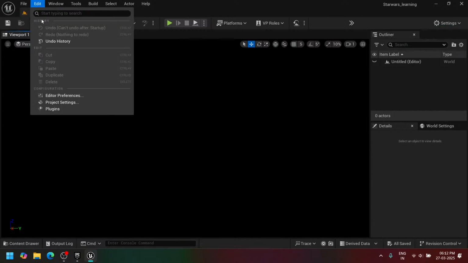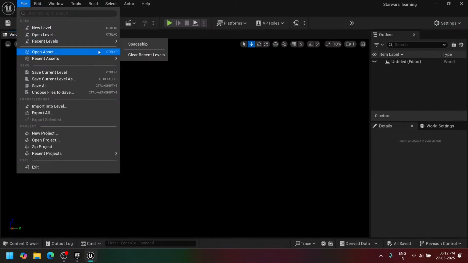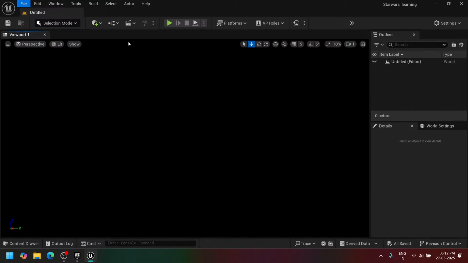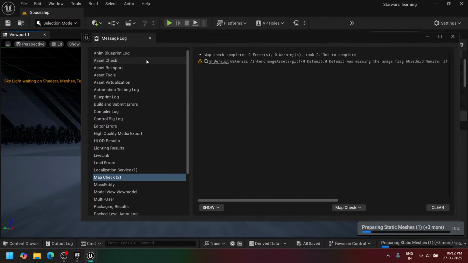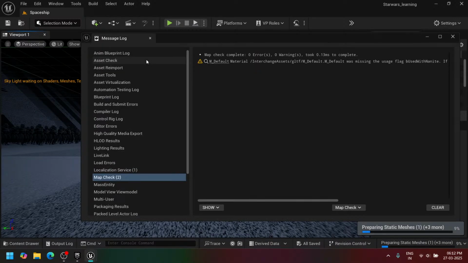Okay, it seems like something is loading. Okay, here it is. So some errors are available. Preparing static mesh.